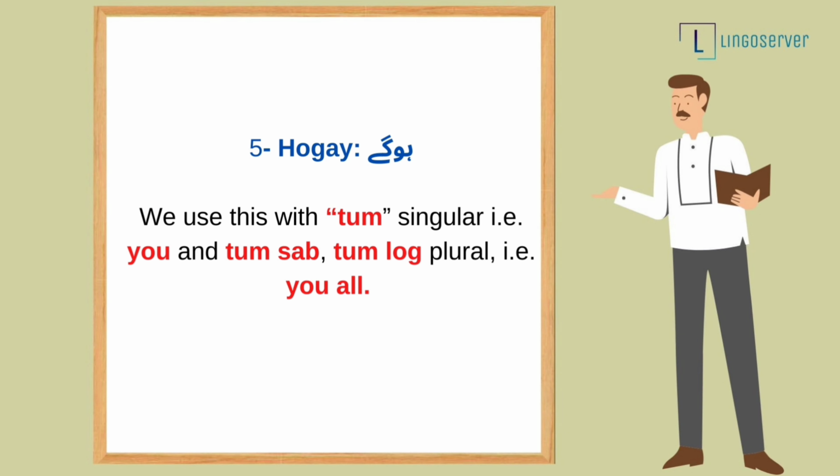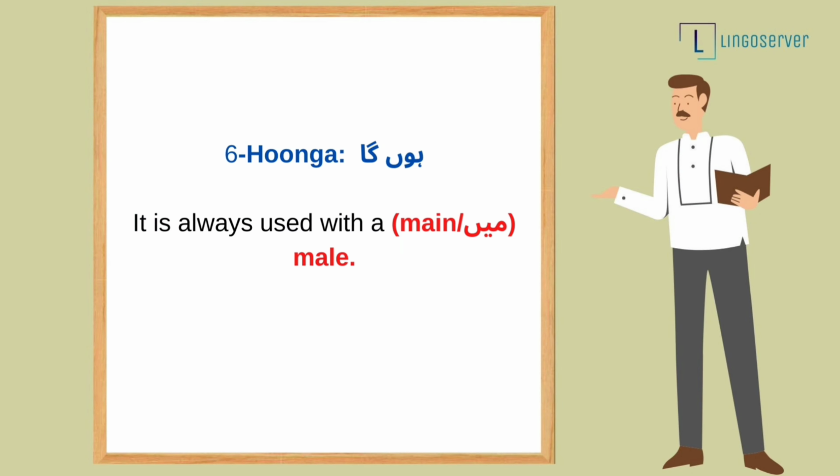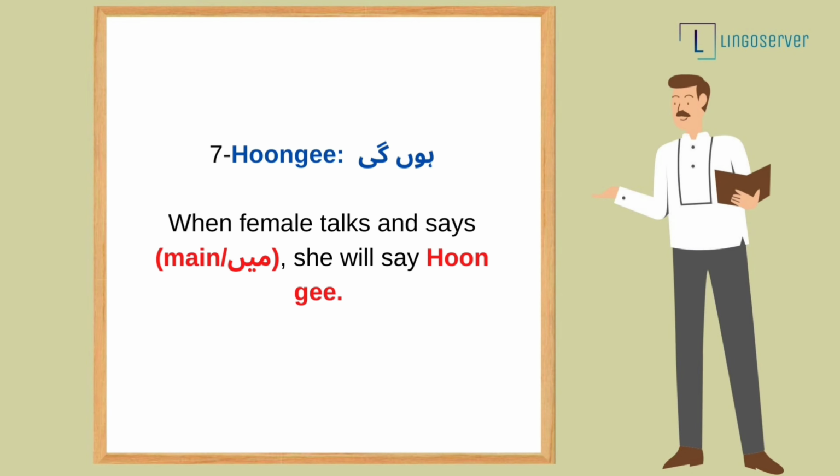We use hoge with tum singular, which means you, and tum sab or tum log for plural, which means you all. And now we'll talk about hunga. Hunga is always used with main for male. And the last one is hongi. When a female talks and says main, at that time she will say hongi.